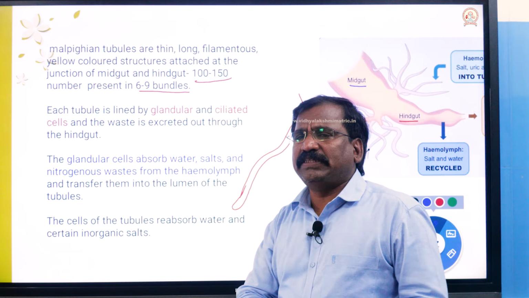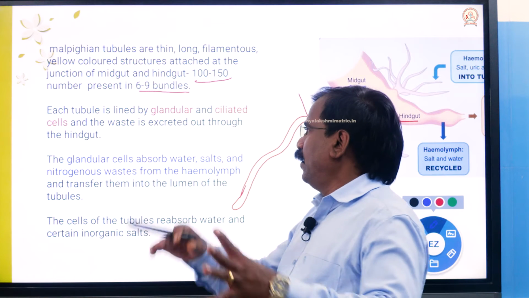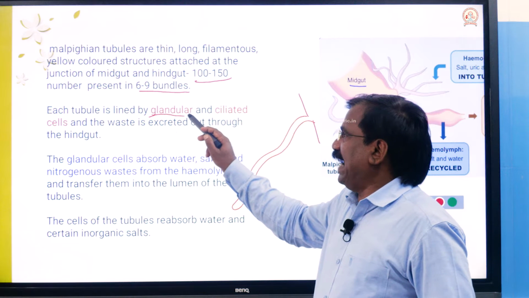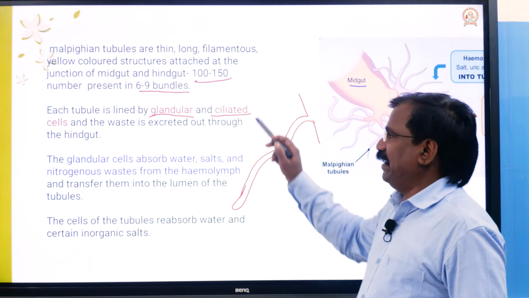Each tubule is composed of two regions, namely glandular and ciliated.